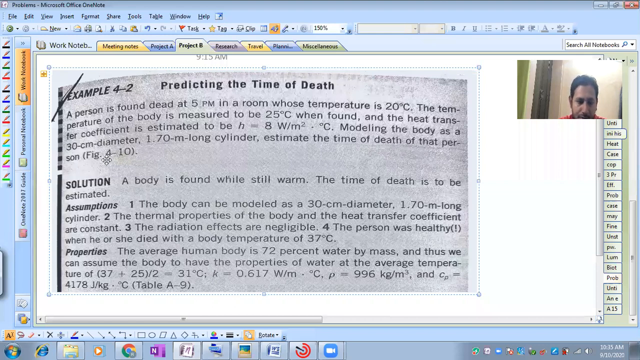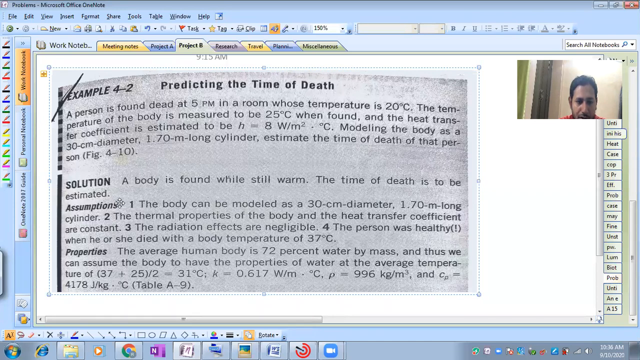of that person. So we have taken one problem where a dead body is found at 5 p.m. in a room. The temperature of the body is given, the temperature of the room is given, and the heat transfer coefficient is given, and the diameter and the length of the body are given, which is considered to be a cylinder. And they're asking to calculate the time of death of that body. So it looks like we are solving a problem on transient conduction.